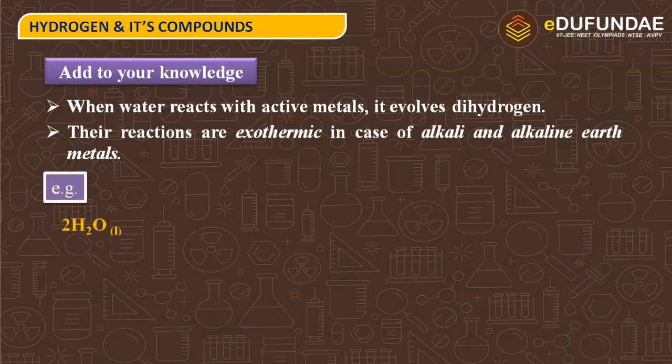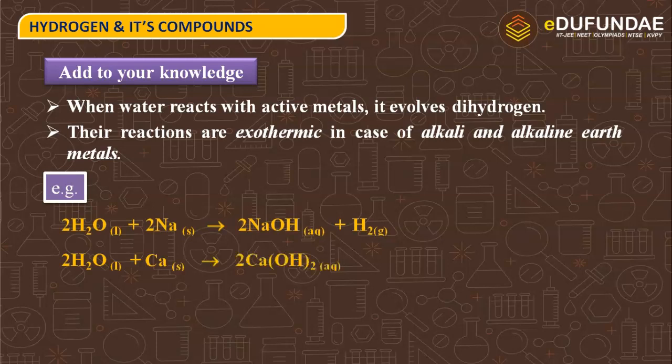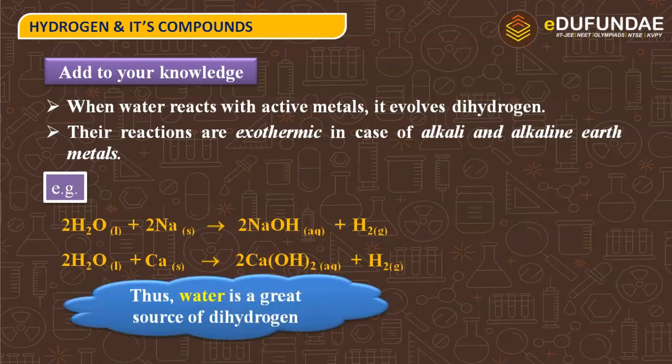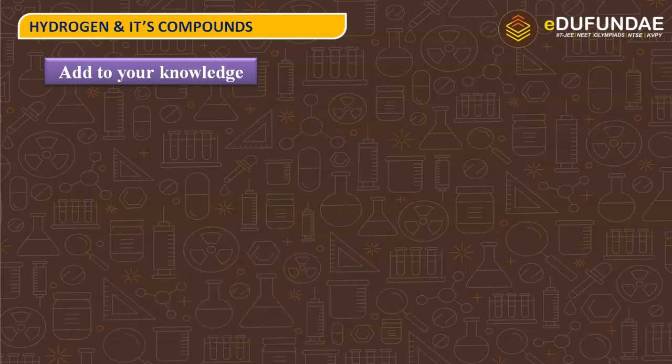For example, water when it reacts with sodium gives sodium hydroxide, that is a base, and releases hydrogen gas. In the next reaction, water is reacting with calcium, and calcium belongs to group 2. Then it gives calcium hydroxide and H2. Therefore, water is a great source of dihydrogen, or we can say water can be used in the preparation of dihydrogen.